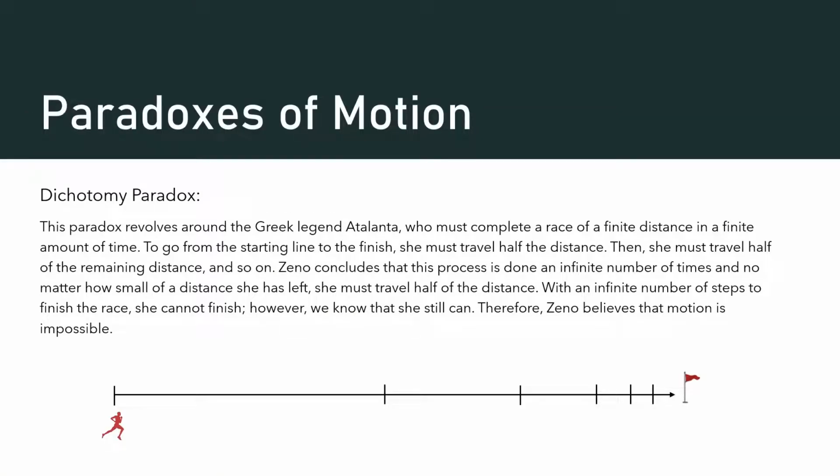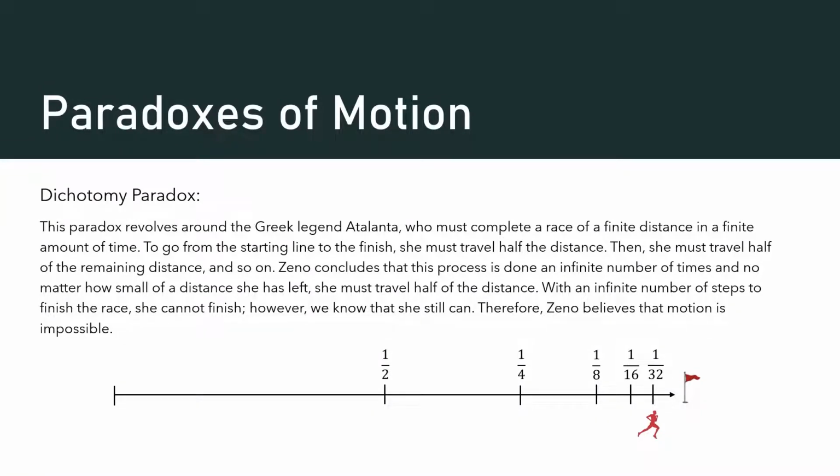So within the paradoxes of motion, he has one famous paradox called the dichotomy paradox. This paradox revolves around the Greek legend Atalanta, who must complete a race of a finite distance in a finite amount of time. To go from the starting line to the finish, she must travel half the distance. Then she must travel half the remaining distance, and so on.